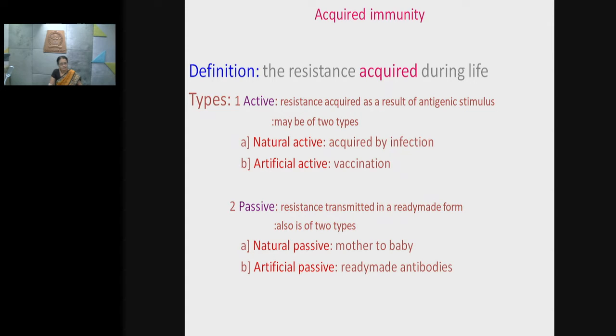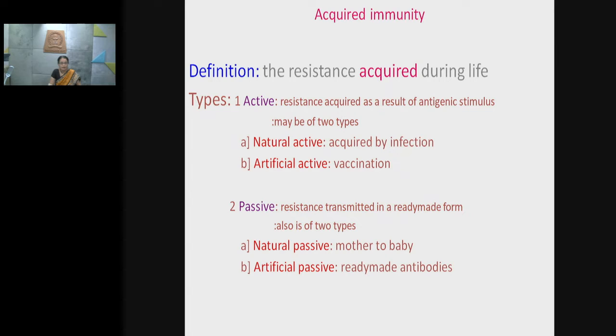When we get infected naturally, due to ingestion of contaminated water or food or inhalation of air containing the pathogenic organism, the immune system of the individual plays the role of developing the resistance power to fight with that pathogenic organism. In that case, it is known as natural active acquired immunity.